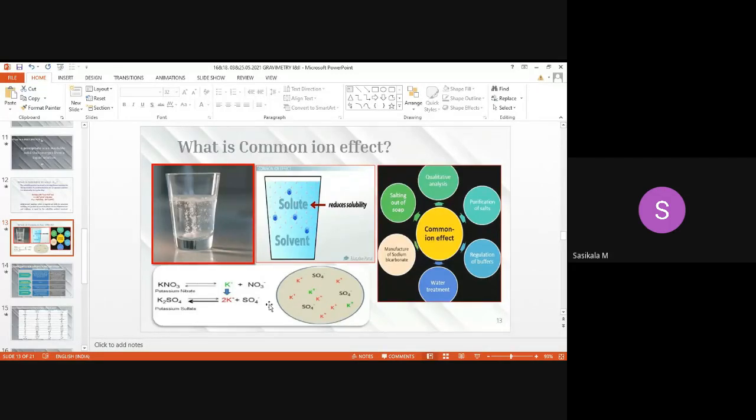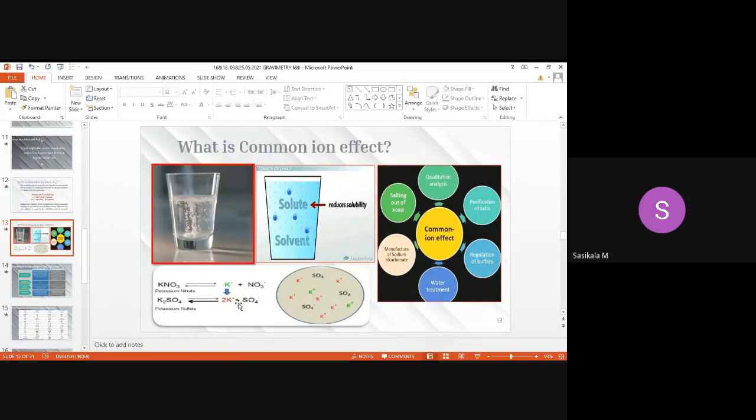Here we have taken another example with a potassium ion, potassium nitrate. If it is added to potassium sulfate, potassium sulfate is the precipitate, and potassium nitrate is another substance. Potassium is common in both the solutions, right? Since potassium is common, the concentration of potassium ion is increased, and this makes only potassium sulfate formation happen.